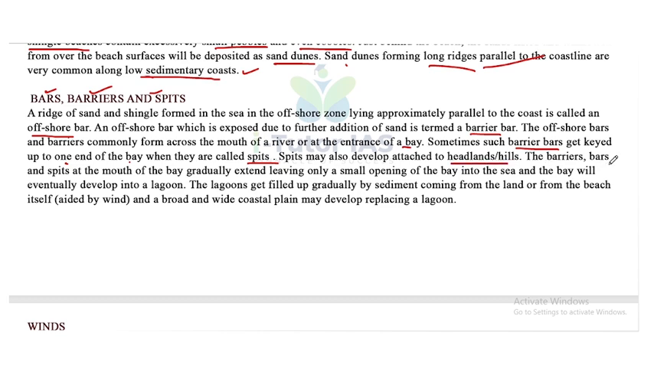The barriers or bars and spits at the mouth of the bay gradually extend, leaving only a small opening of the bay into the sea, and the bay will eventually develop into a lagoon. The lagoons get filled up gradually by sediments coming from the land or from the beach itself, and a broad and wide coastal plain may develop replacing a lagoon. So that is bars, barriers and spits.